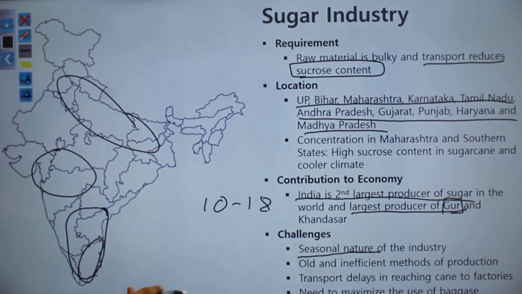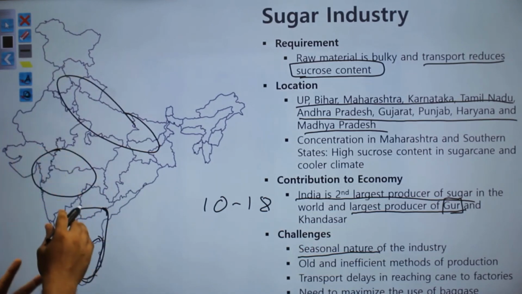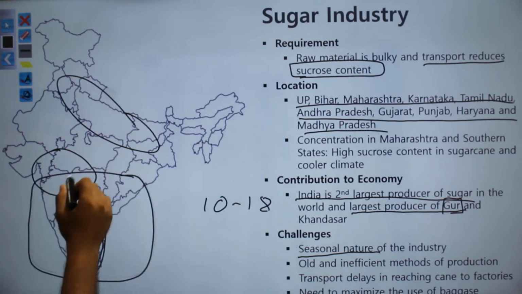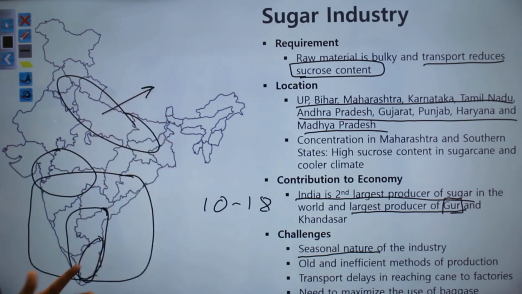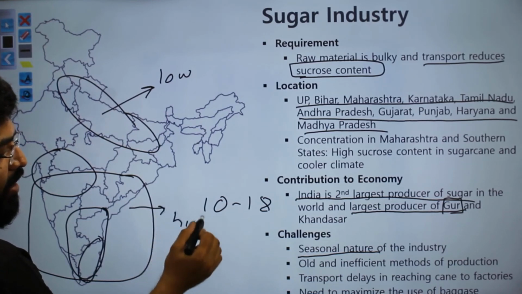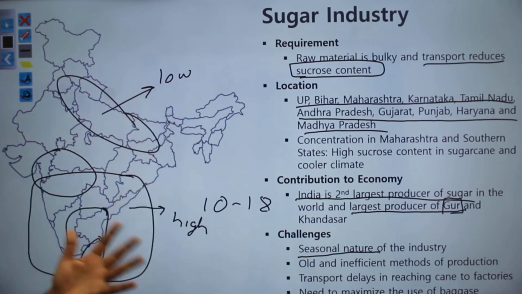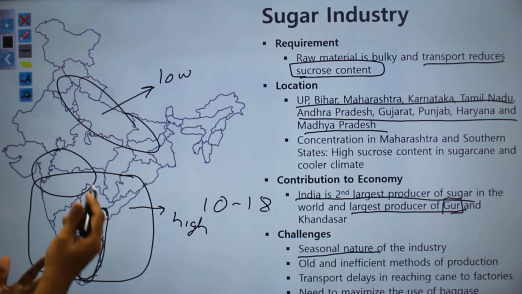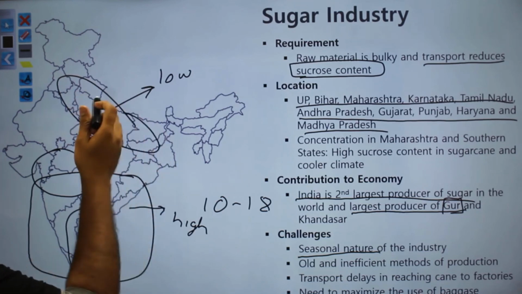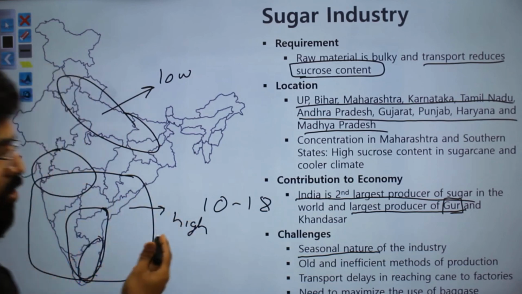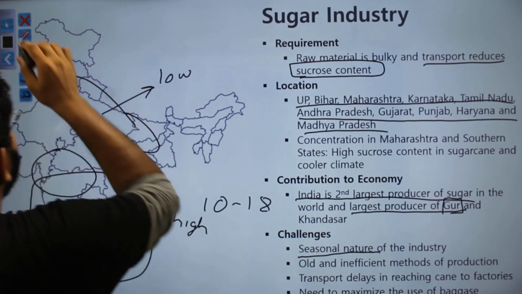Also, even though the conditions favorable to sugarcane are in this area, the majority of the sugarcane produced is in the northern area. Because of that, you have low sucrose content here and high sucrose content here. But still, production is high here because there is competition from other cash crops like coffee and tea. So the sugarcane is primarily in this area rather than in this area, even though it would have higher sucrose content in this area.